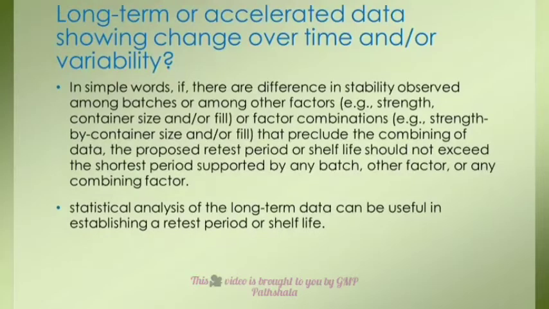Now, how to extrapolate when long-term or accelerated data show change over time and/or variability? In simple words, if there are differences in stability observed among batches or among other factors, for example strength, container size and/or fill, or factor combinations, for example strength by container size and/or fill, that preclude the combination of data, the proposed retest period or shelf life should not exceed the shortest period supported by any batch, other factor or any combining factor.